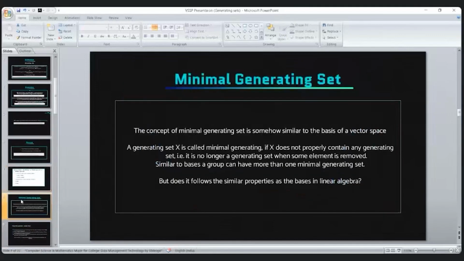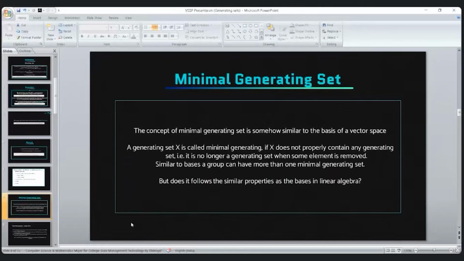Now we can talk about the concept of a minimal generating set. Like we have a basis, which is a subset of a spanning set in vector spaces, such that by removing an element of the basis, the set is no longer a spanning set. Just like that, if we have a minimal generating set X, and we remove any element from it, then the set is not able to generate the whole group. It will generate some subgroup of the group, but it cannot generate the whole group.